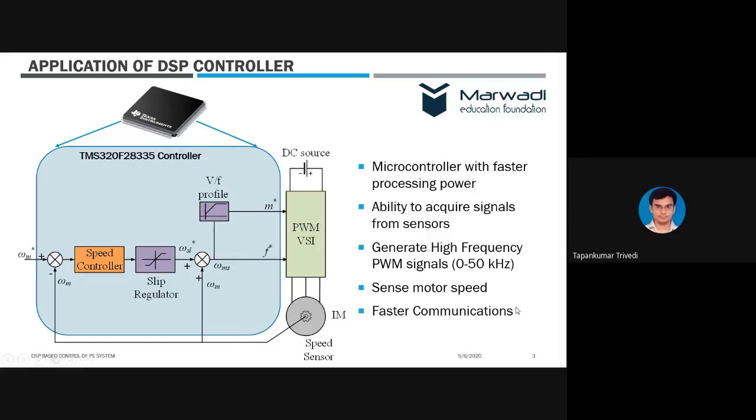At the same time, this is a mandatory requirement for any controller nowadays, and that is faster communications. It should be able to communicate with an HMI or any other interface in a very simple and fast manner, right? So one controller that addresses all our needs is the TMS320F28335, and that's why I'm going to discuss it.